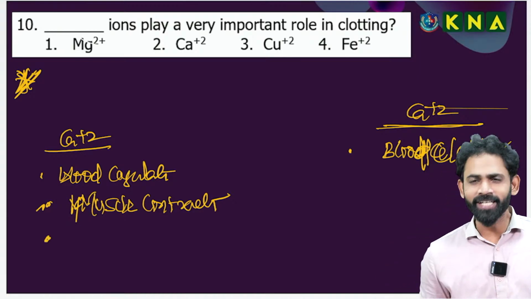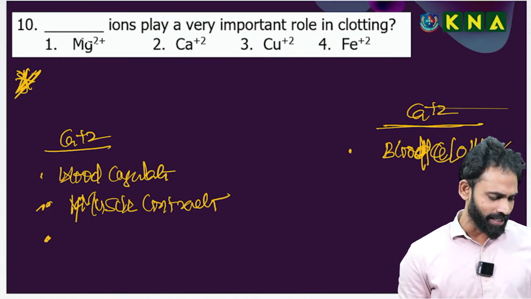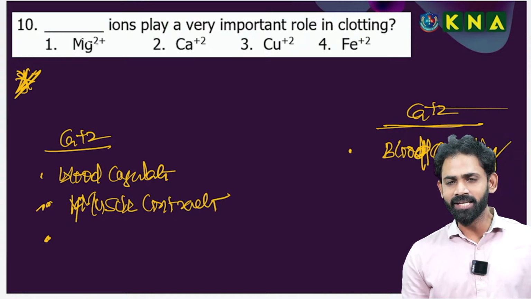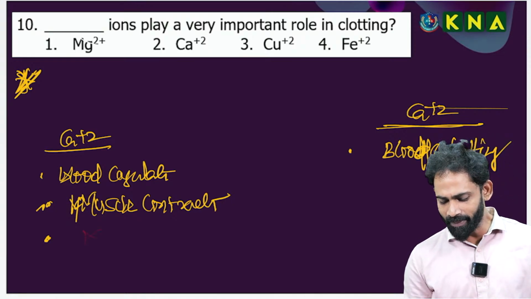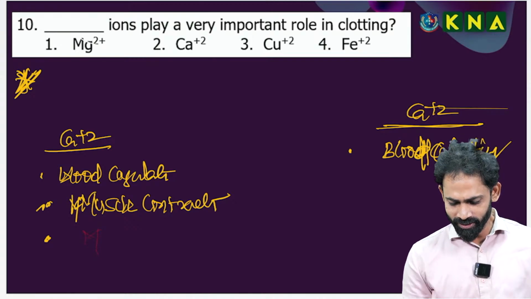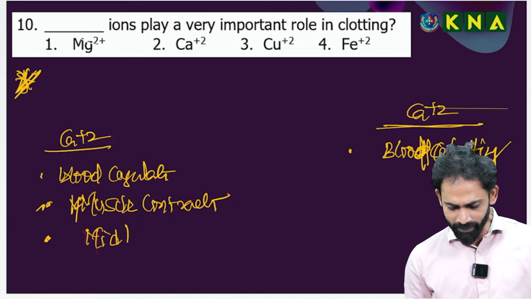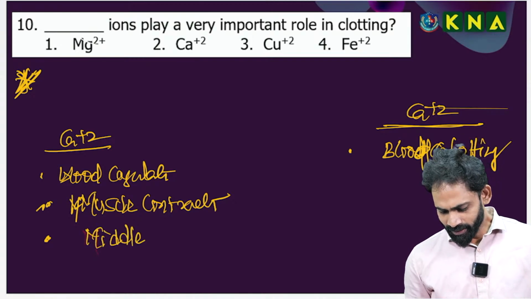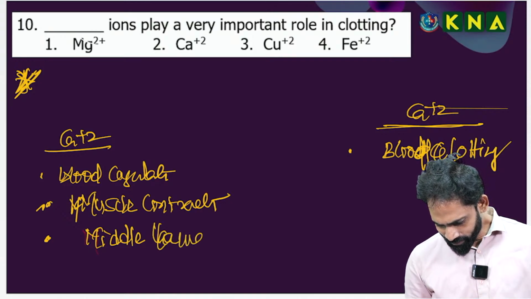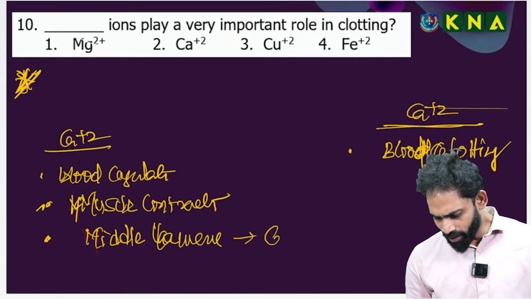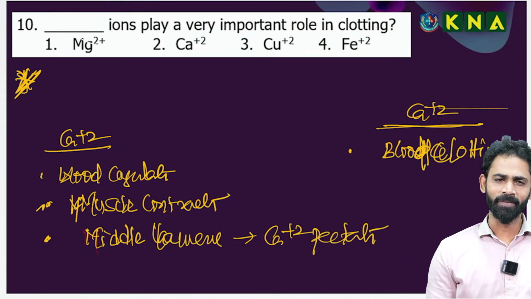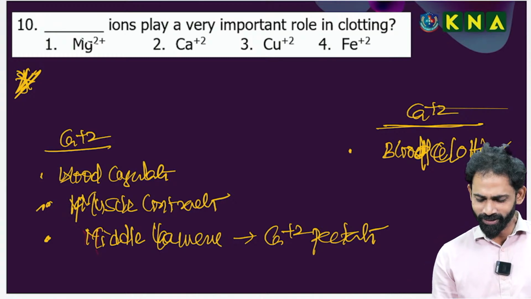So the third point is not my point, this is said by Aishwarya NR. Calcium is a part of the middle lamella. Thank you very much. The middle lamella's main component is calcium pectate. This I know, but I forgot practically. So third one, thank you.